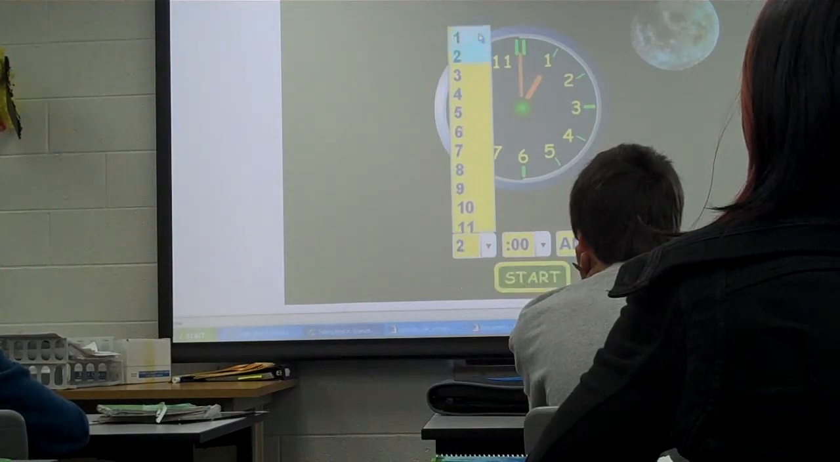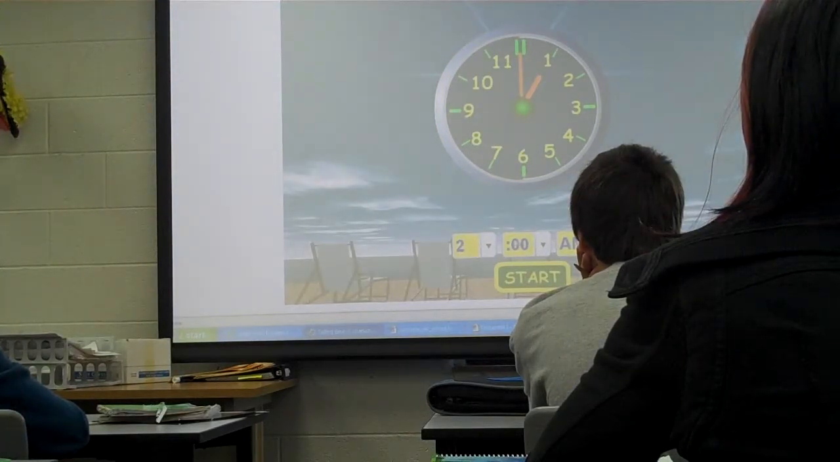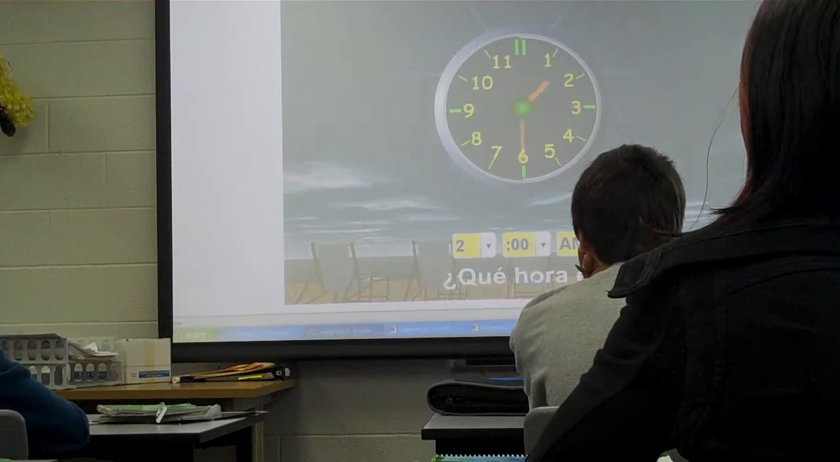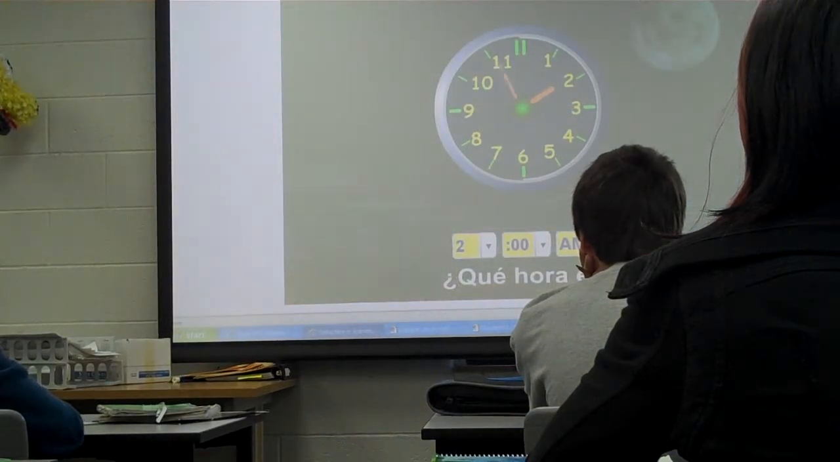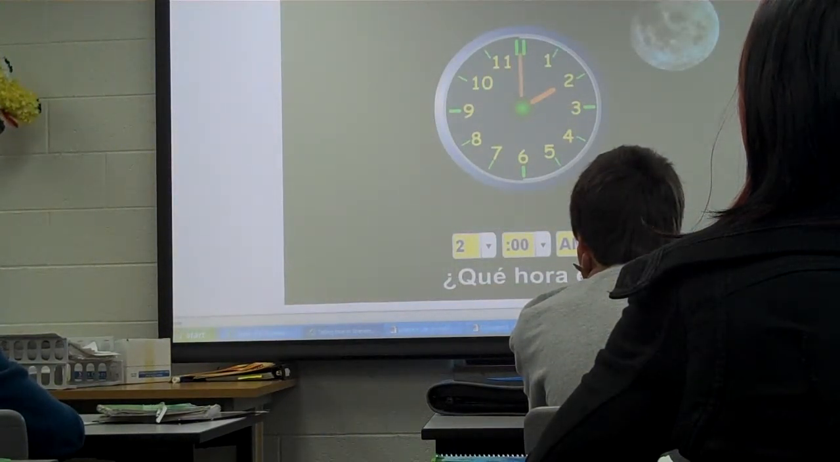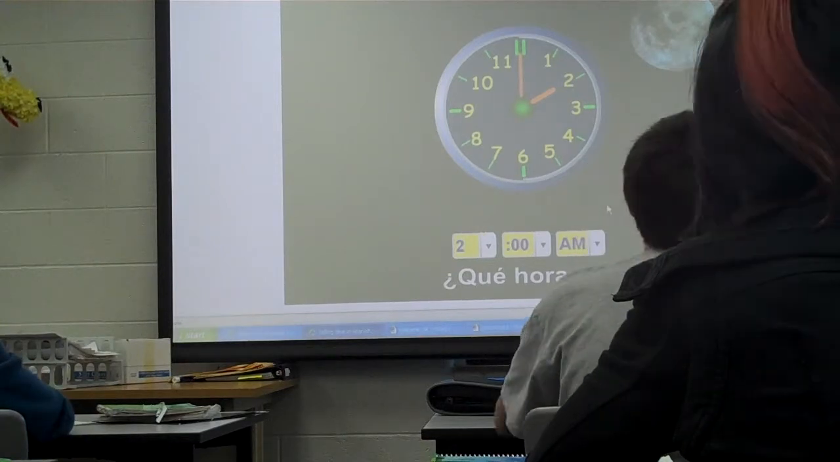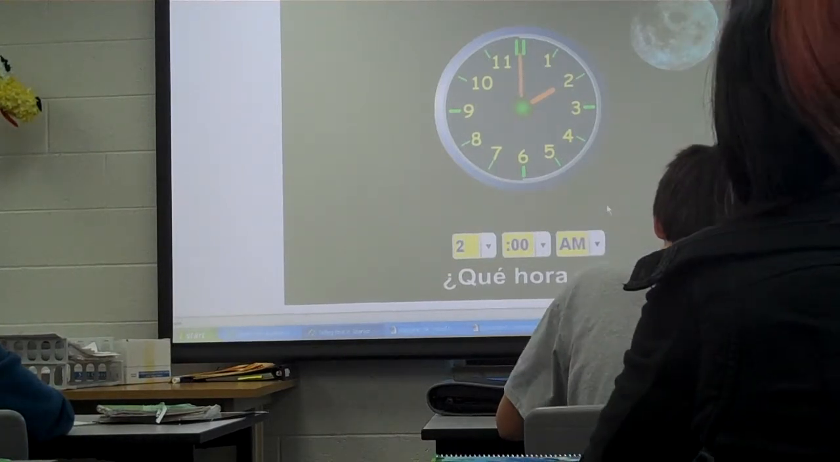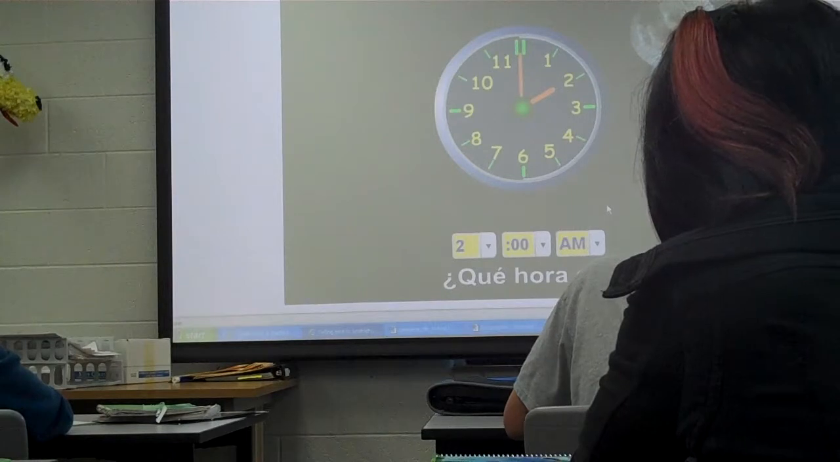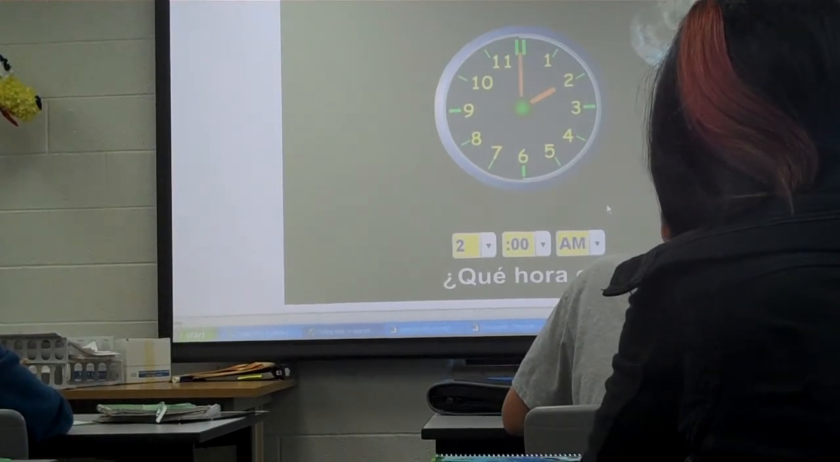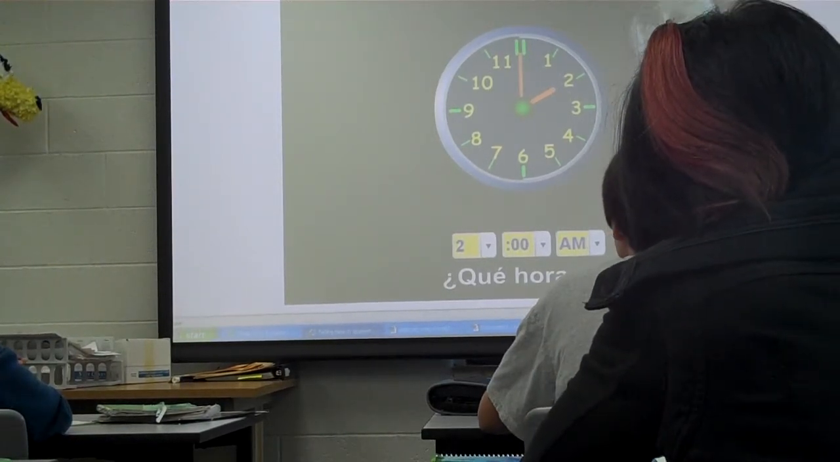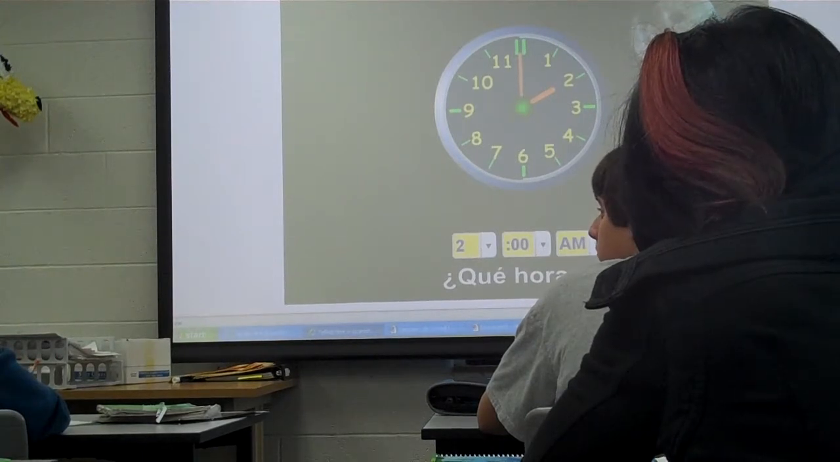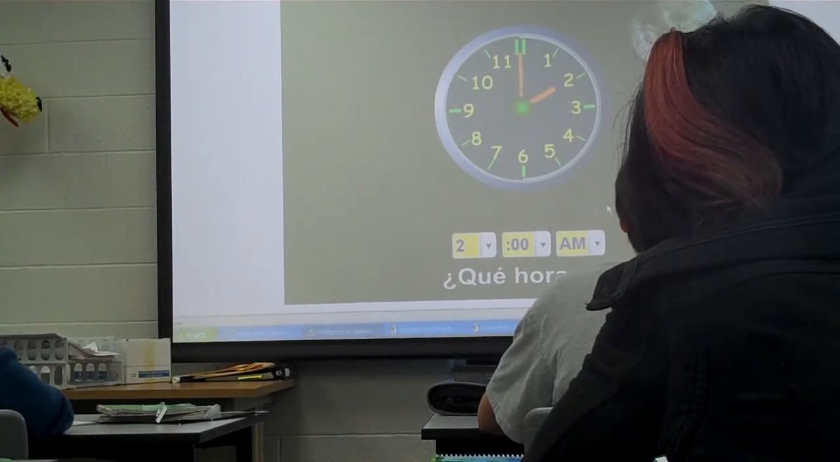Number 2, or 2 o'clock I should say. ¿Qué hora es? Son las 2 de la mañana. It's 2 in the morning. So please just write down son las 2 for it's 2 o'clock. The question that she asked down there at the bottom is what she says each time I hit start. What do you think they're asking you? What time is it? ¿Qué hora es means what time is it?